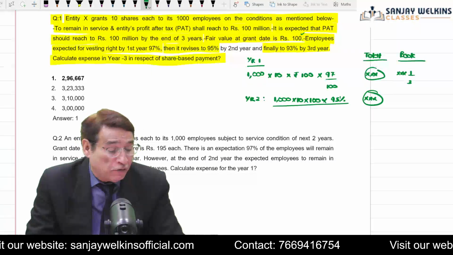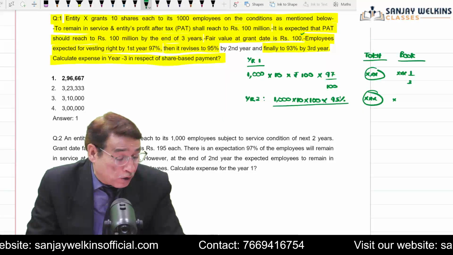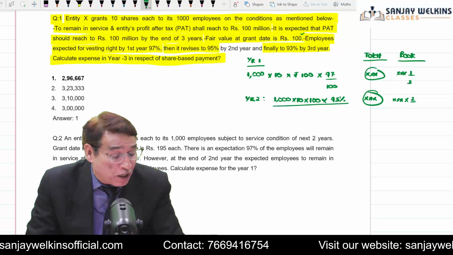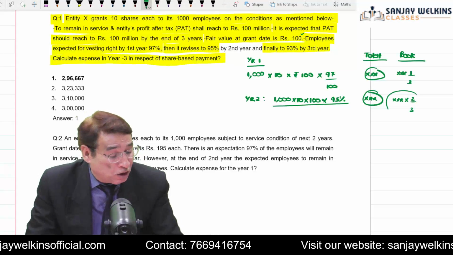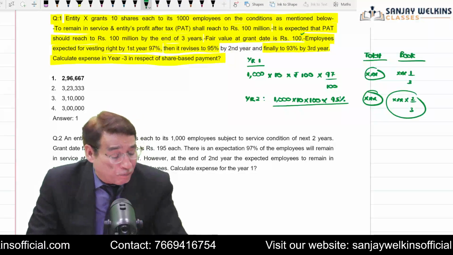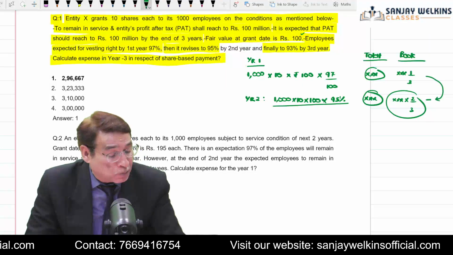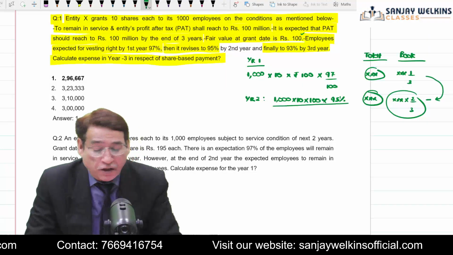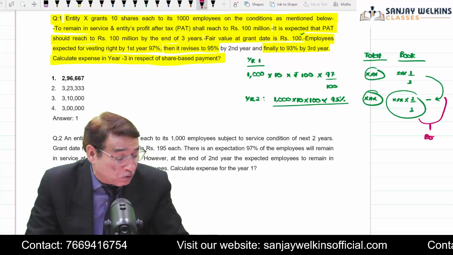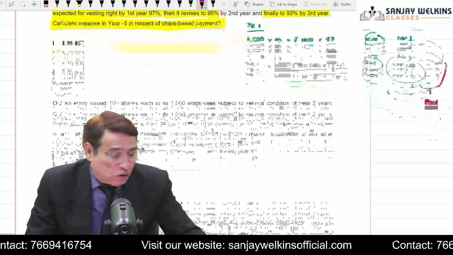Cumulative recognition: in the second year, first of all, you compute 2/3 of this amount. This is the total amount which you are going to book by the end of the second year, but you will have to subtract the previously recognized figure. The difference between these two is the amount which you are going to book in the second year. Is it clear to you or not?